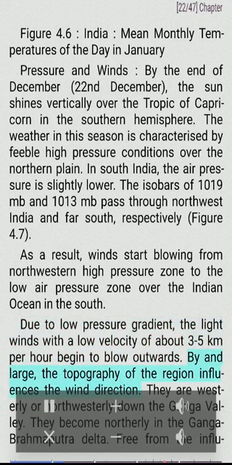By and large, the topography of the region influences the wind direction. They are westerly or northwesterly down the Ganga Valley. They become northerly in the Ganga-Brahmaputra Delta. Free from the influence of topography, they are clearly northeasterly over the Bay of Bengal. During the winters, the weather in India is pleasant.